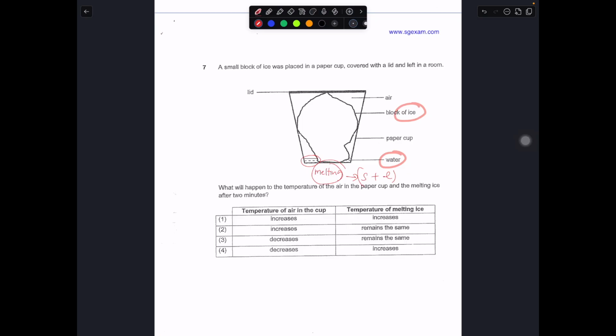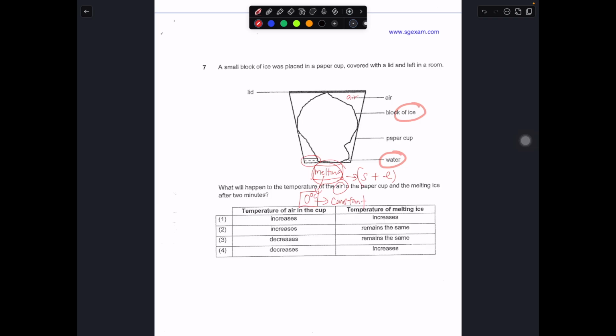Then they ask you what will happen to the temperature of the air in the paper cup and the melting ice after 2 minutes. So let's take a look. The air will be somewhere around here. So what will happen to the ice block first? You think about it. The ice block is melting, so the temperature will remain constant, because melting takes place at 0 degrees. It's a constant temperature.